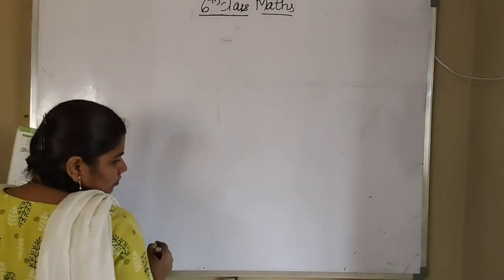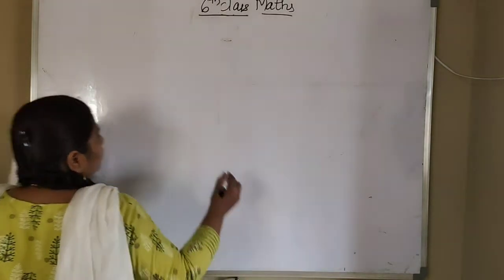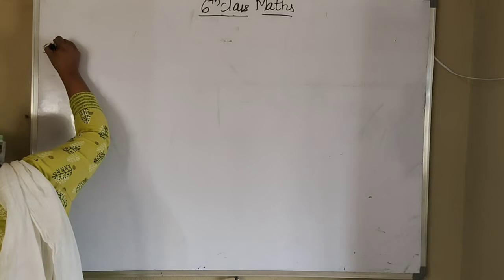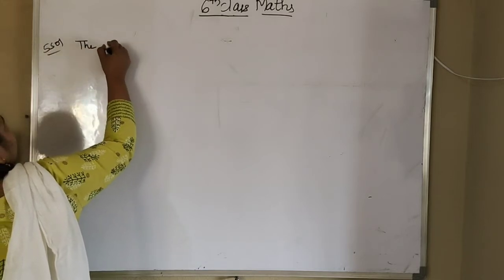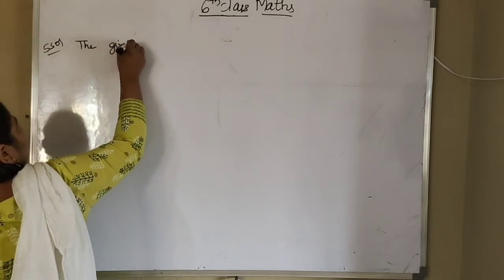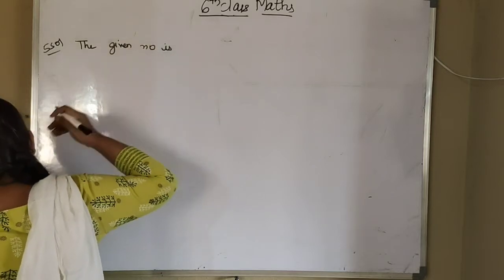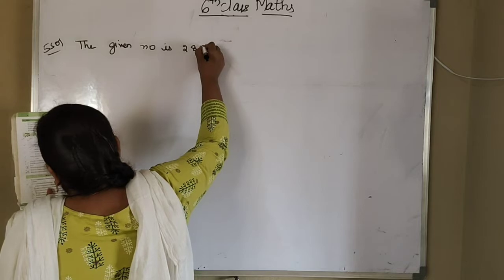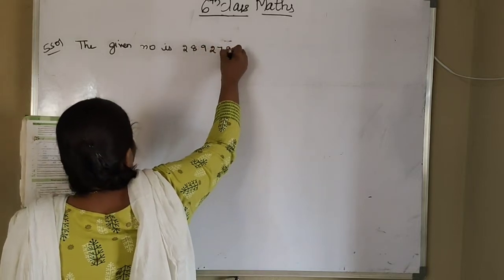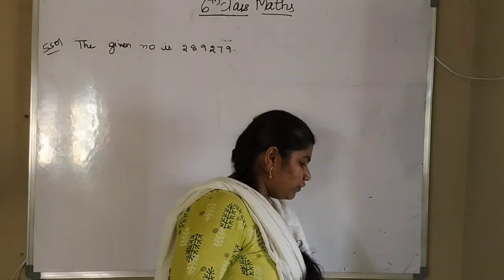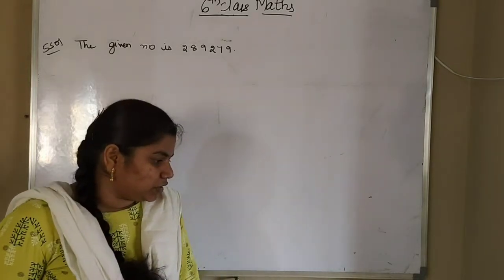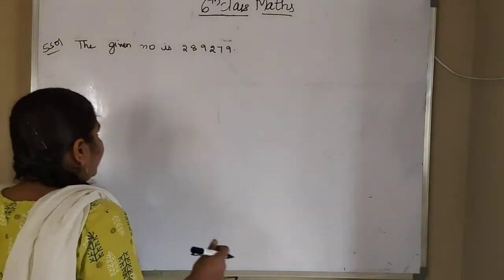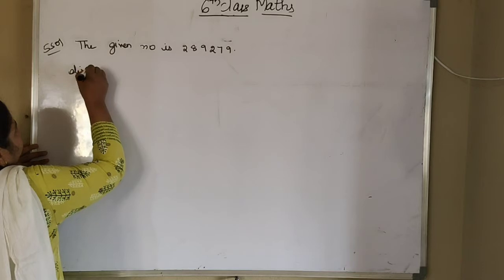So here the number is, what is the given number here? 2,89,279. So what is the divisibility rule of 8? The last 3 digits should be divisible by 8. So first you write the divisibility rule of 8 here.